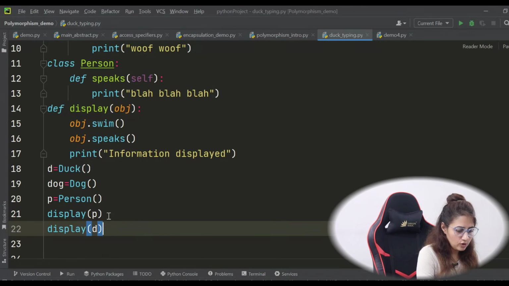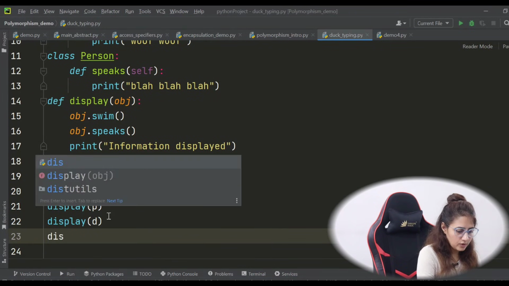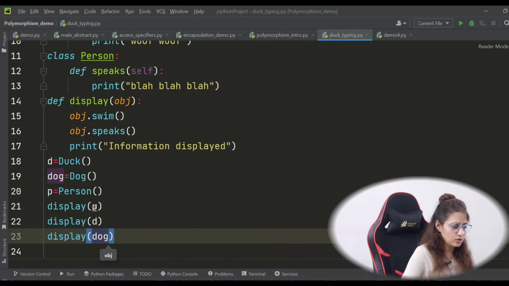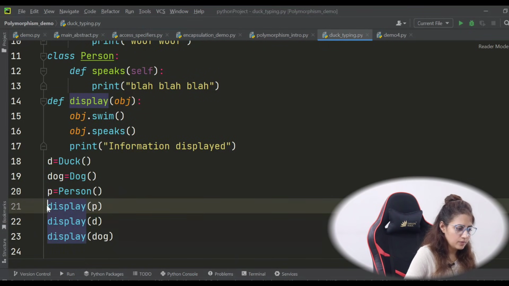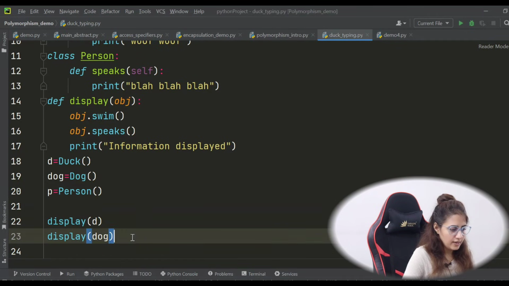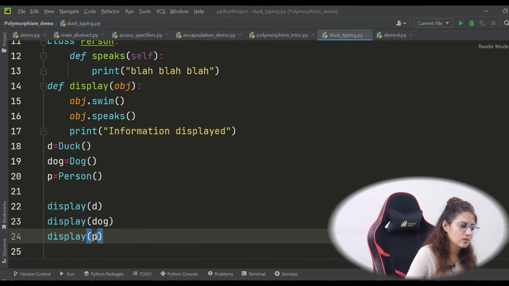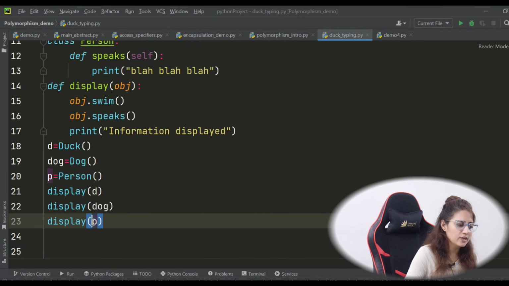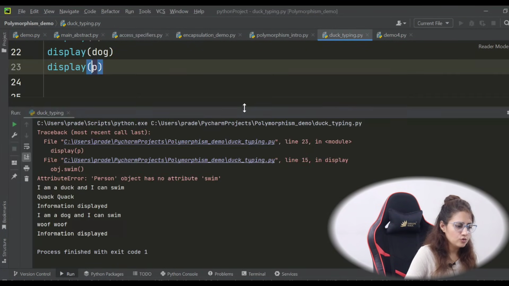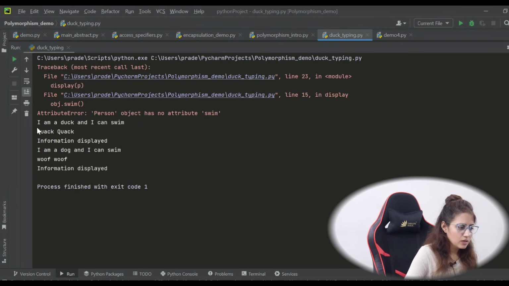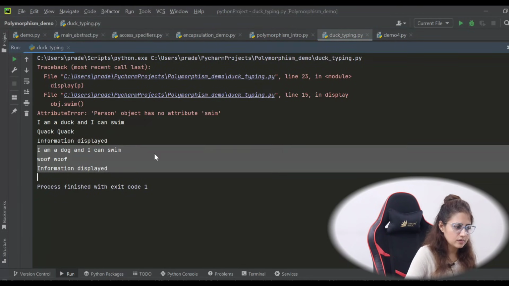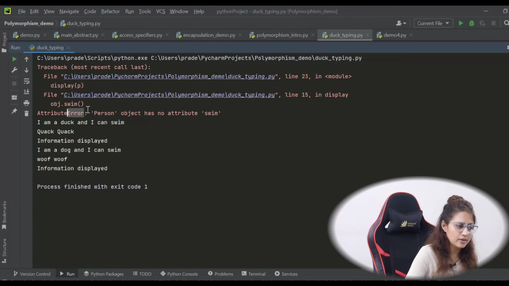So the first time we can call this display function with the help of the D object, the duck object, then call this display with the help of the dog object, pass dog, and then pass person P. Let's just call this at last, otherwise at first it will give an error. So first we are calling with the duck object, then dog object, then person object. What output should you get? See, using the duck object it is running, using the dog object also it is running completely fine, but using the person object it is giving an attribute error. Person object has no attribute swim.